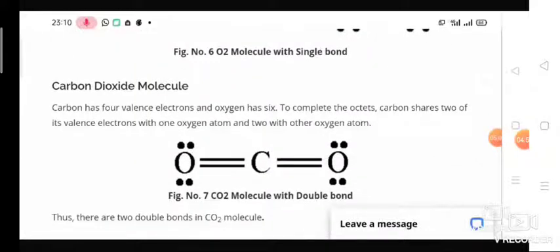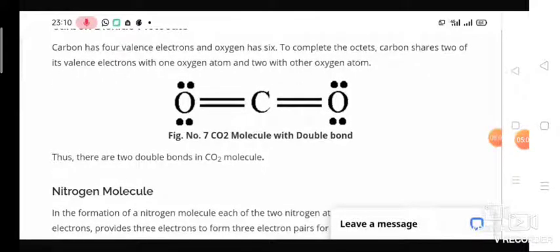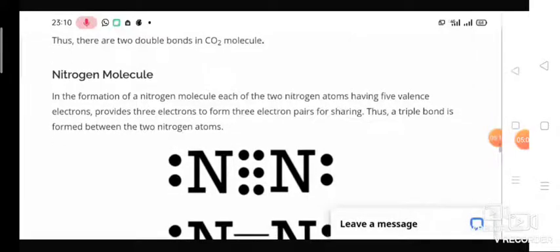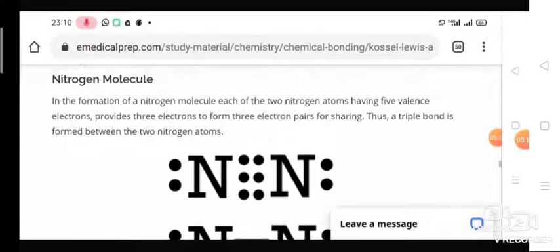Carbon dioxide molecule: here carbon has 4 valence electrons, oxygen has 6 valence electrons. So 2 electrons from oxygen are shared with carbon. So oxygen has 4 more electrons left without bonding. When we are showing the line, we have to show the bonded electrons by using the line.